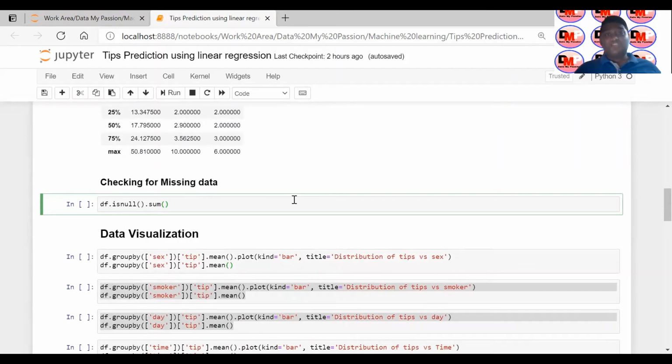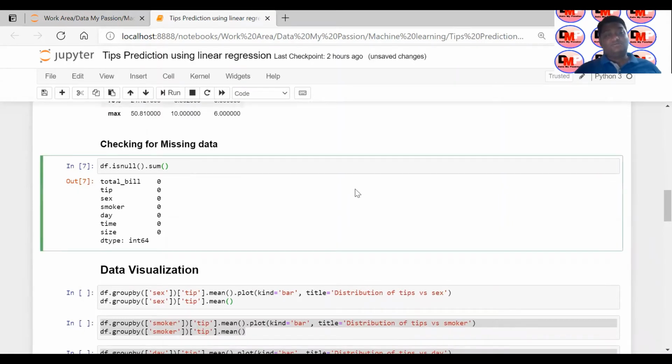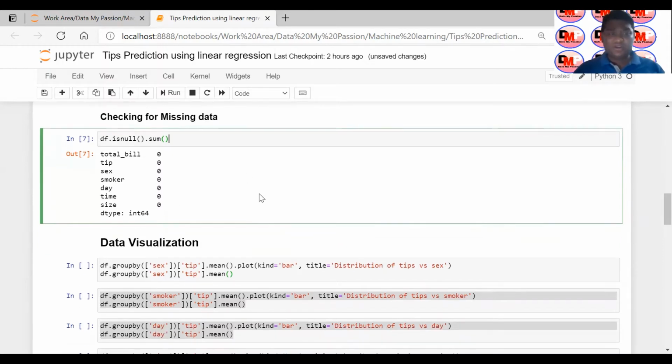Then suppose I want to check as a next step how many missing values I have in my data set. So I can use these libraries or methods. We can say df dot isnull and dot sum. So we are trying to see all your columns with the number of null values. You can see all of our columns have 0 null values, so no missing values. It is currently holding, right?